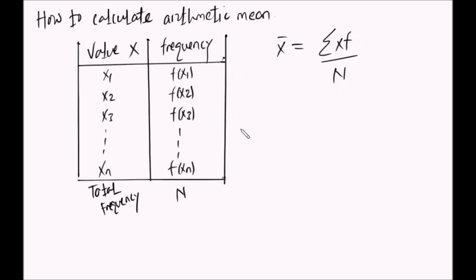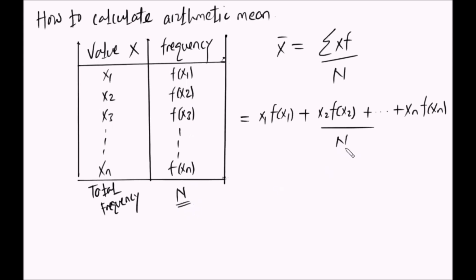So for example kwa kesi yetu hapa the mean itakuwa ni x1 times frequency yake jumlisha x2 times frequency yake, hivyo hivyo mpaka wa mwisho xn times frequency yake. So ukichukua hizi frequency ukizijumlisha unapata N. Kwa hiyo yote unagawanya kwa n.